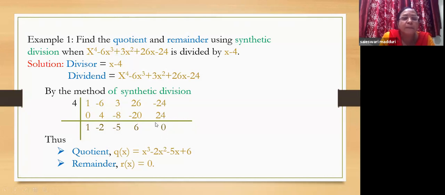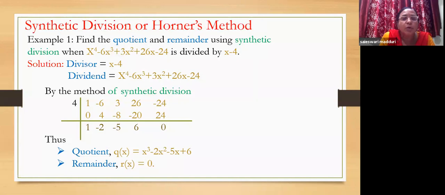The last number that we get is taken as the remainder, and the remaining part is read as the coefficients of x cubed, x squared, x, and constant, because x power 4 here is divided by x, so the quotient will start with x cubed. So here the quotient is x cubed minus 2x squared minus 5x plus 6, and the remainder is 0. This is how we use synthetic division or Horner's method to divide a given polynomial by a monomial.